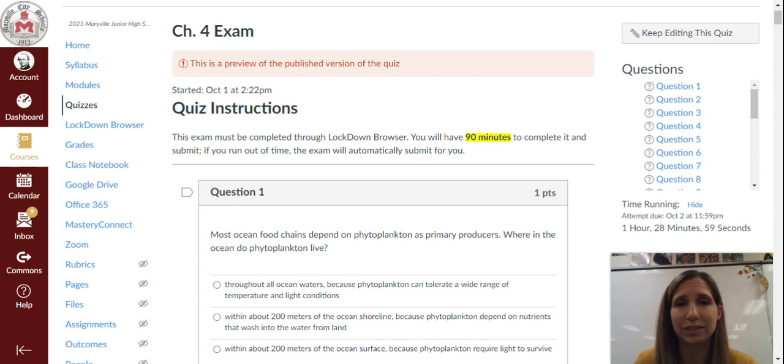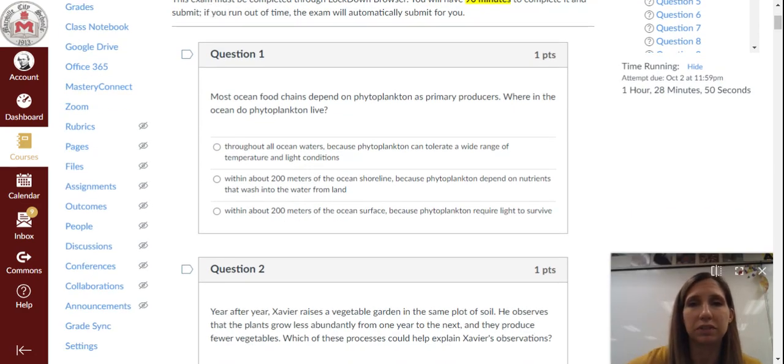You will have 90 minutes to complete it and submit. If you run out of time, the exam will automatically submit for you. And just like every other test, you have 30 points coming from this one.